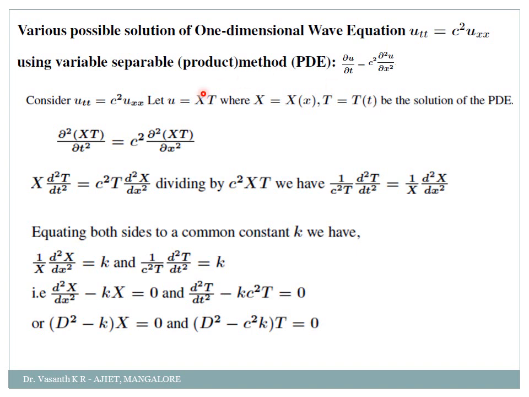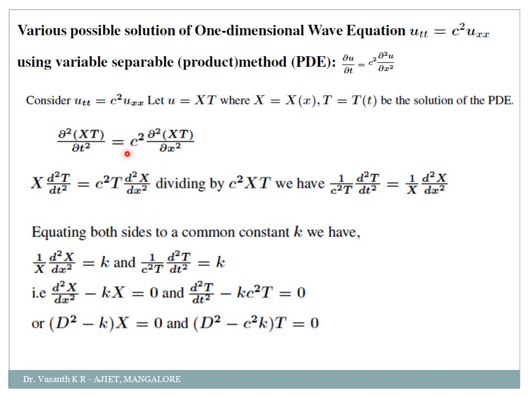Okay. Then what you have to do? In the place of u, you have to substitute XT. Wherever u is there here, you have to substitute XT. Okay. So dou square XT by dou t square is equal to c square into dou square XT by dou x square. Done. Now in this, which is a variable? T is a variable, which is a constant? X. So write X outside. Similarly here in this RHS, which is a variable? X is a variable, which is a constant? T is a constant. So write T outside. So it will become c square T into d square X by dx square. Why did I change this dou to d? Because it's a single variable. I don't have two variables here. So instead of writing dou, we are writing it as d.